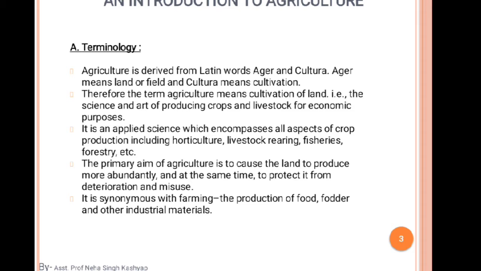Then next is fisheries. As the name suggests, you can also know what fisheries is. In this branch we study fishes and aquatic animals, we can say. And the last one is forestry science.